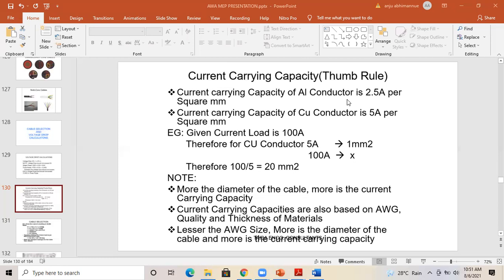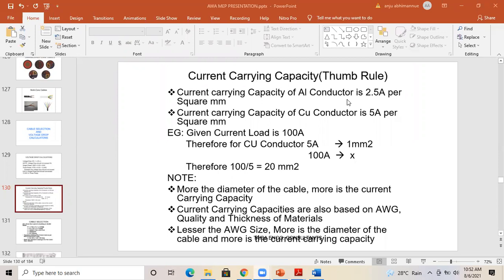You have to calculate the required cable size using the thumb rule, that is 5 ampere per mm square for copper, and the current demand is 200 ampere. Can anybody say the appropriate cable size? Yes, 50, because 200 divided by 5 will be 40. But after 35, the standard size is 50. So 50 is the right answer.